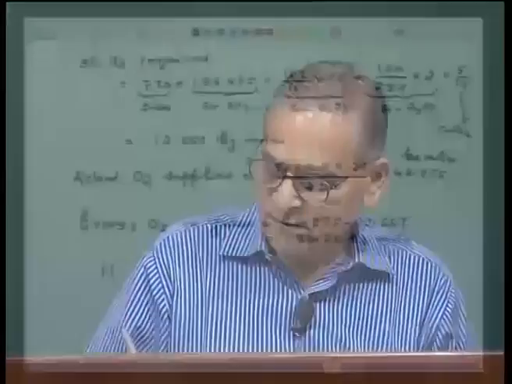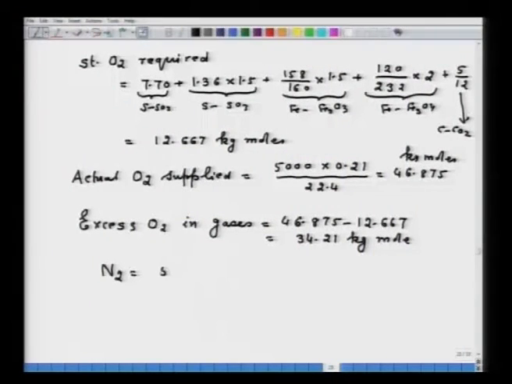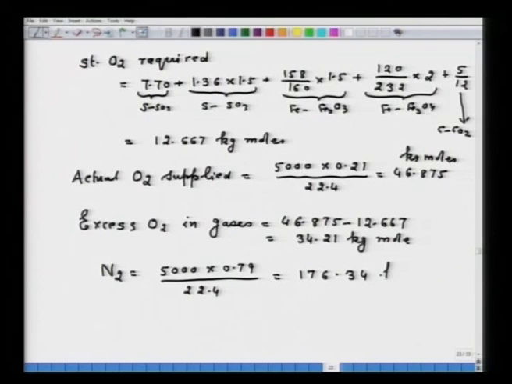Now, the gases will also have nitrogen. Remember, nitrogen is the only gas which is inert, it does not take part in any reaction. So, therefore, the nitrogen in the system can be straight away found out: 5000 into 0.79 upon 22.4, that will be equal to 176.34 kg moles.